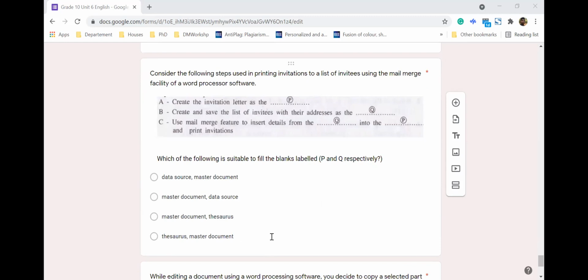Okay. So that's about creating a list of invitees using mail merge. If you remember, the first step is we have to create the letter, and the term that we have to use is called master document. I have seen some of you are confused with the term master document.